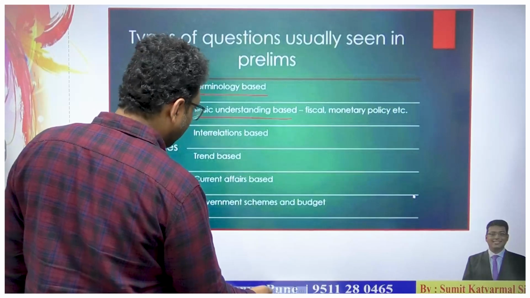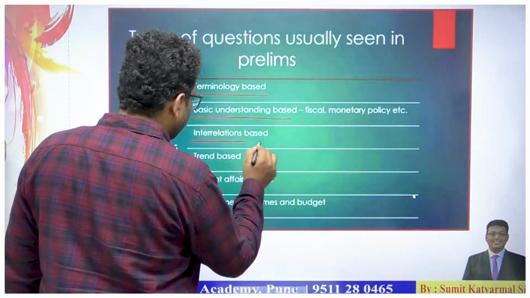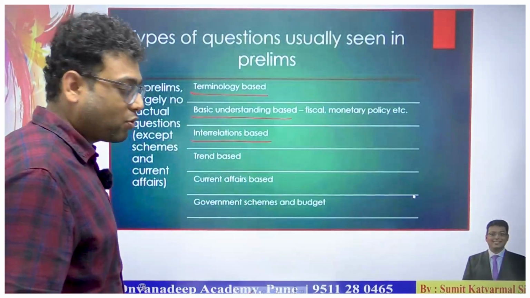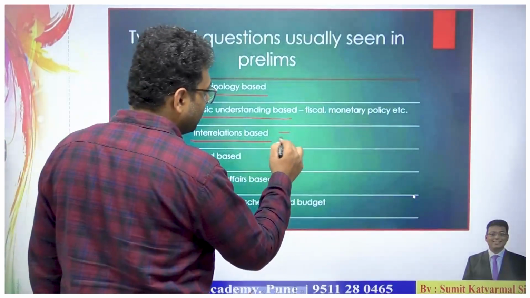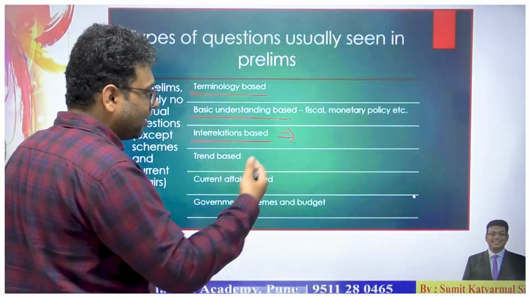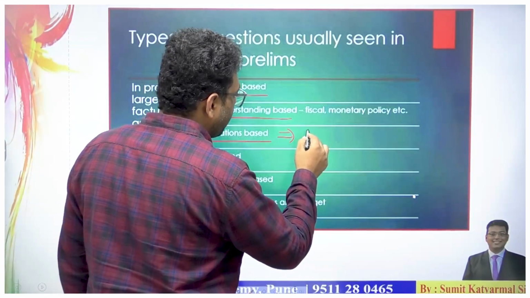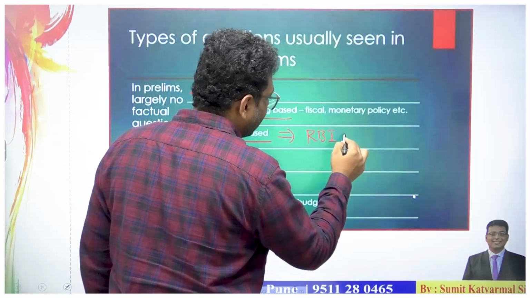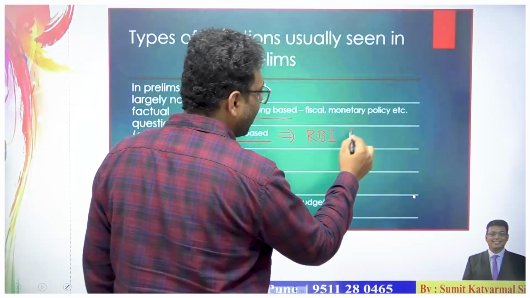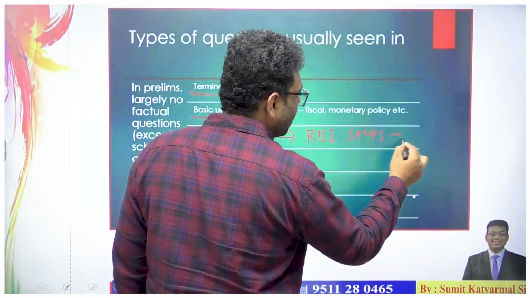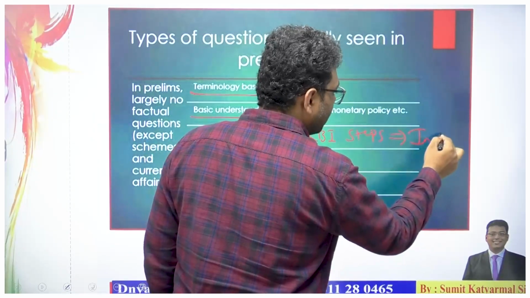Then the next part is interrelation based questions. Interrelation based questions means, for example, RBI's steps towards managing inflation.